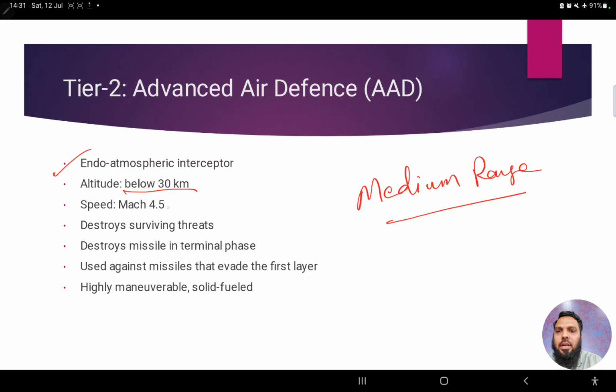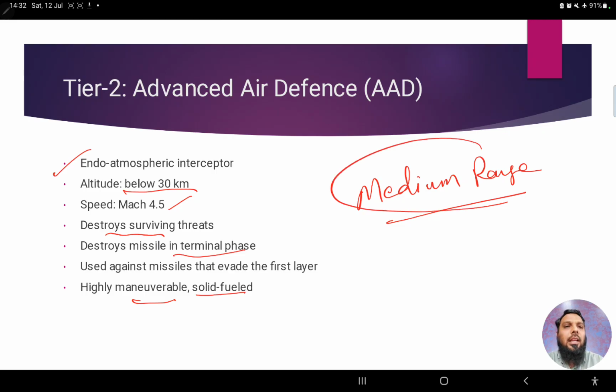The speed is approximately 4.5 Mach, that is 4.5 times the speed of sound. And also it destroys surviving threats. Surviving threats means whatever is left over. If we weren't able to deal with the threat in the exo atmosphere, we can deal with it in the endo atmosphere, right? Highly maneuverable, and it's solid fuel. Highly maneuverable means we can adjust the maneuver, the way it takes turns, so that it can hit the target exactly, right?